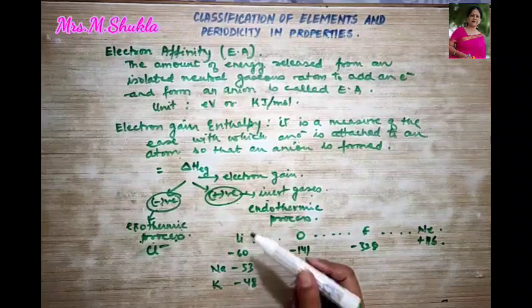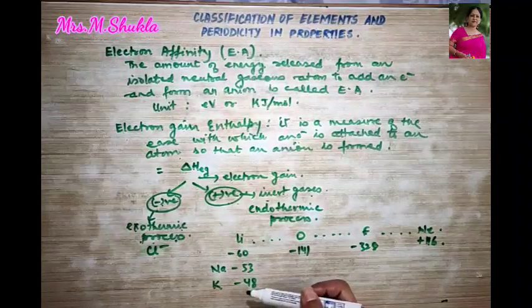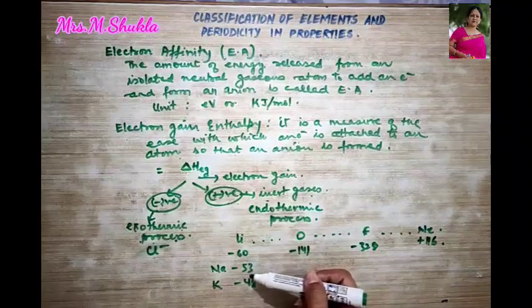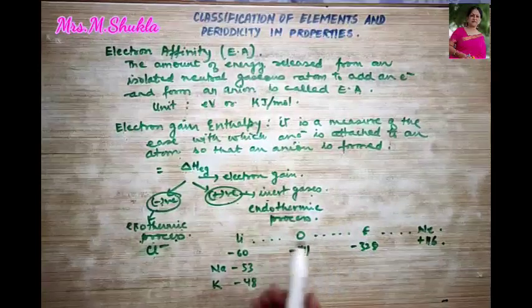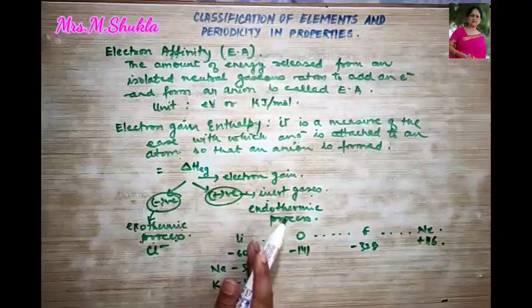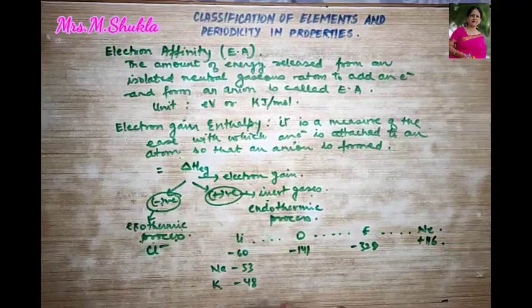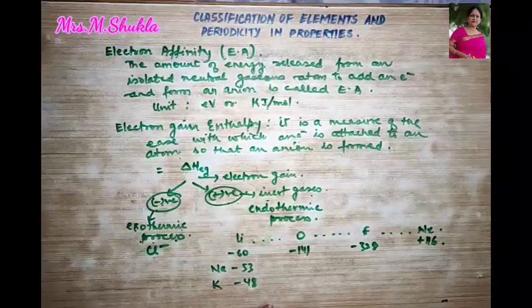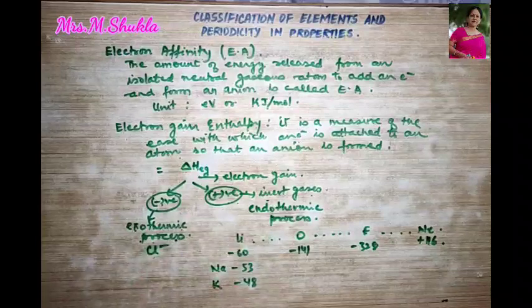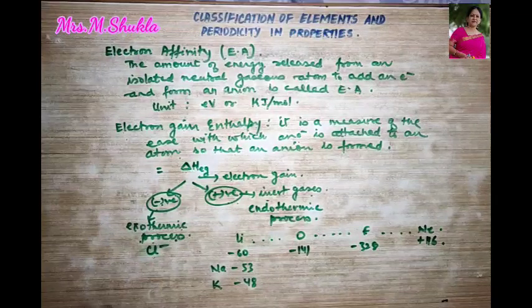Why so? Because as the atomic number is increasing, the added electron will be farther from the nucleus, and therefore there will be less attraction towards the nucleus, right? And thus we see what? The electron gain enthalpy keeps on reducing as we go down the group, right?